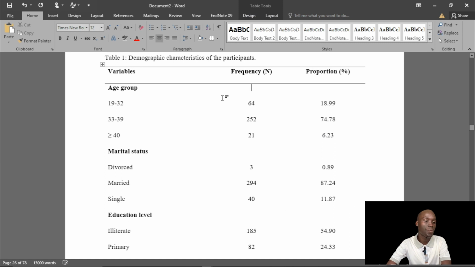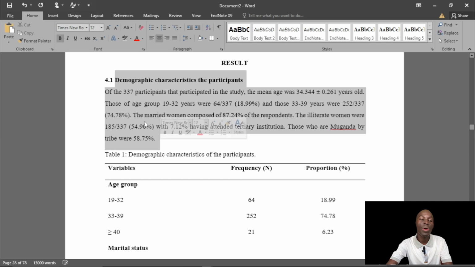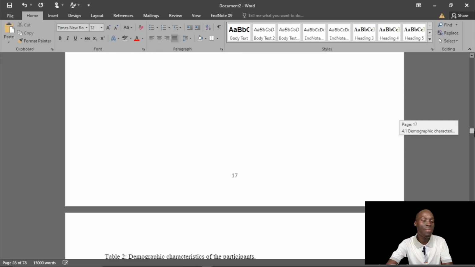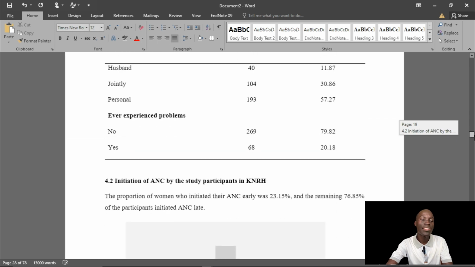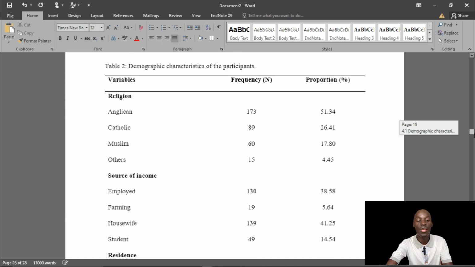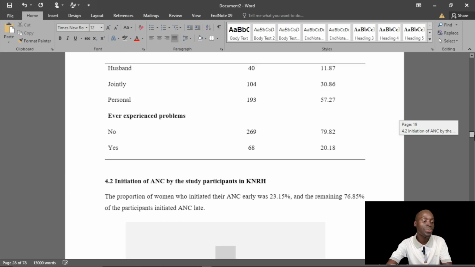Results section. It's important to always provide the descriptive statistics when you begin answering your objectives. The descriptive statistics here were well written about how many people were recruited, presented in tabular formats. My only challenge is that the tables here are crossing into a new page. Your tables should fit into a single page. You don't have to let it cross. If not, you should break the table, then you can put it in another section.